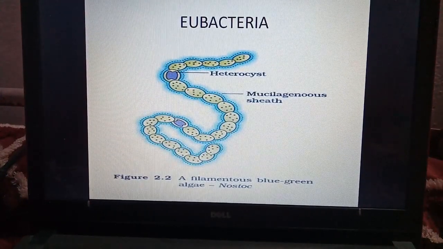Here we can see a blue-green algae which is called nostoc. It is a filament and it is covered by a mucilaginous sheath which protects it from desiccation or drying. We can see some special cells which are called heterocysts. Heterocysts are special cells which help to fix nitrogen.